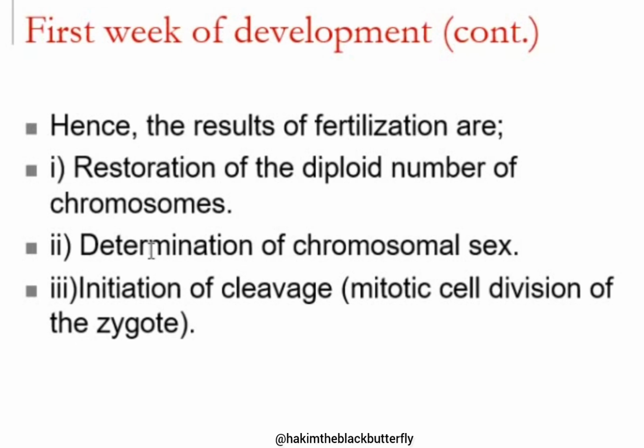Among the chromosomes in the ova and the sperms, among those 23 chromosomes in the ova and the sperms, there is a chromosome which determines sex, because on it we find the genes which code for proteins which determine the male or female sexual characteristics.